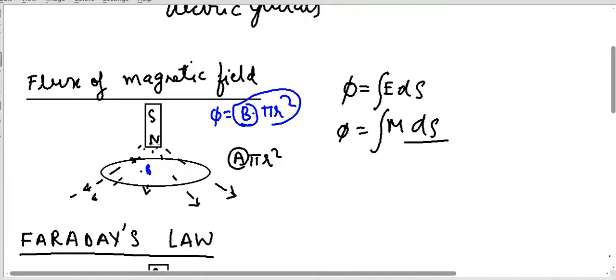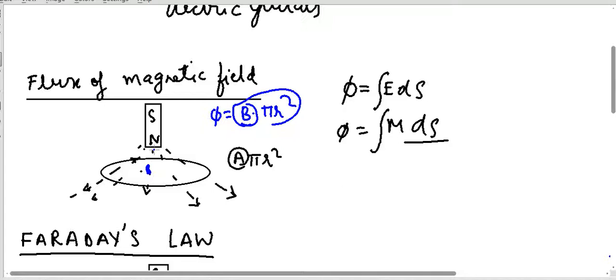In an ideal magnet, or in my magical magnet, this B is supposed to be constant throughout this ring. So we got this formula. But in the actual real world, the magnetic field due to this magnet will vary at different points inside this loop, and it will also depend on the distance of the magnet.